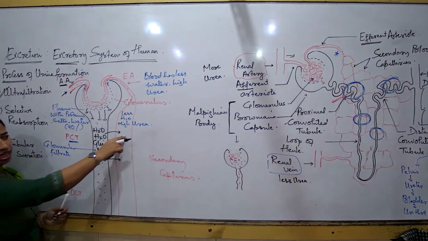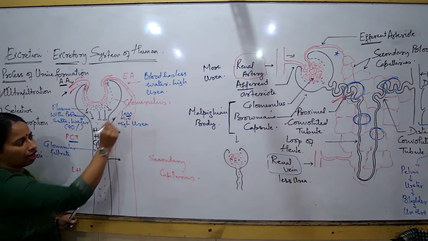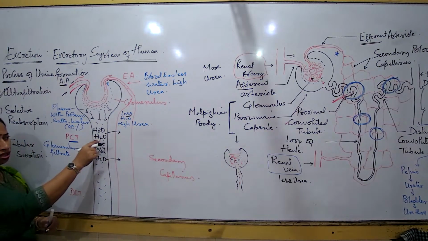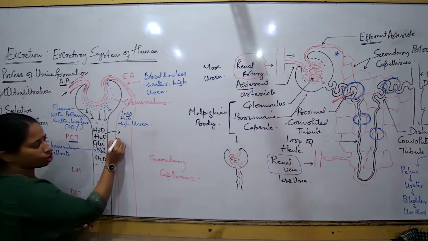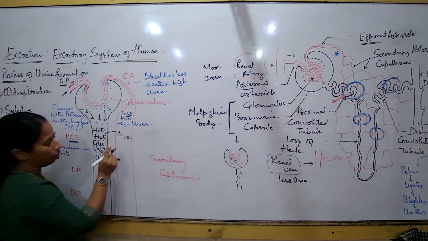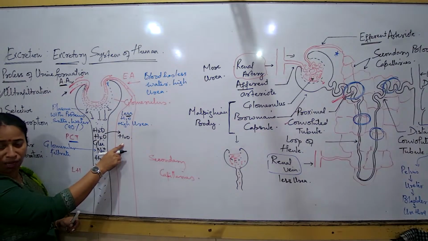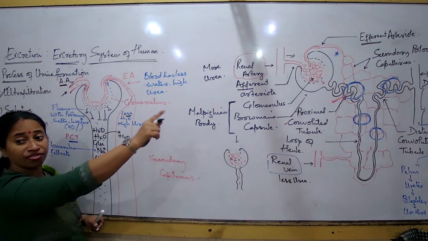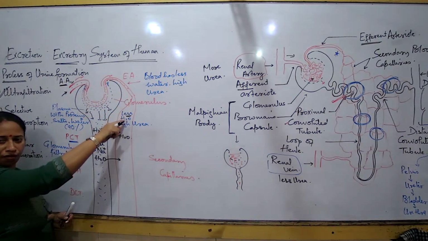Because here the blood is thick, it has less water, and here in the tubule there is so much water. So definitely the water should be moving from the tubule towards the blood. Yes, this is what happens, and slowly the water is constantly moving towards the blood capillary. Which capillaries? The capillaries formed by the division of the efferent arteriole.